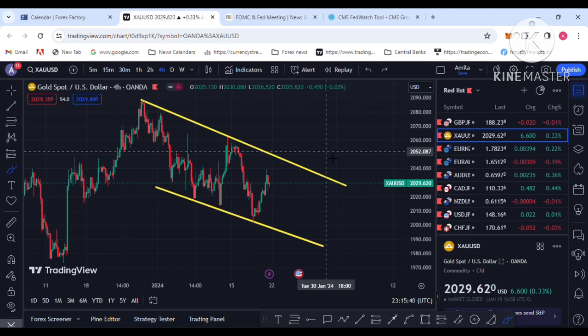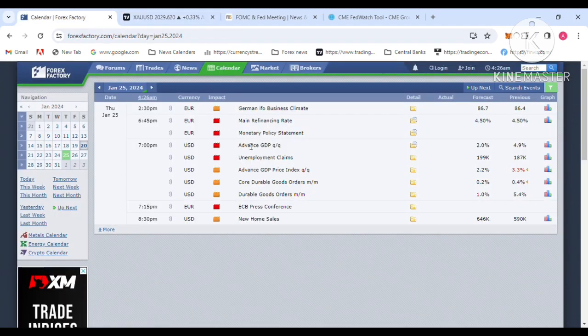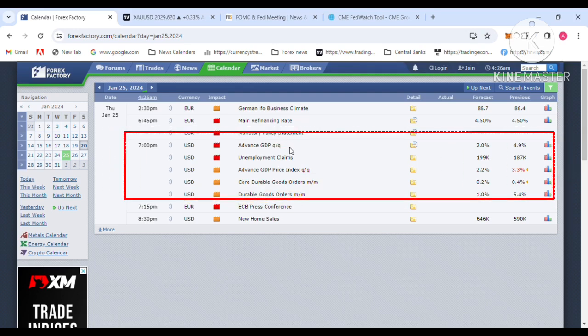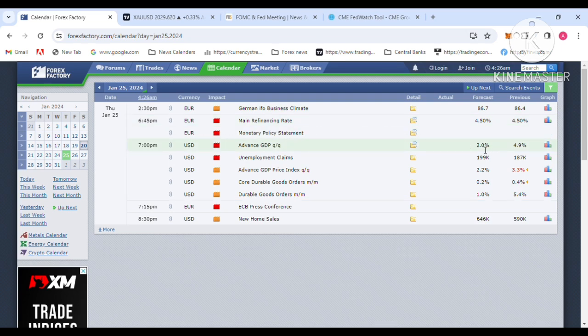If geopolitical tension does not continue much more, the gold price will drop to the 2000 level again with a strong dollar and positive dollar data. Next week the US GDP is due, which is valuable economic data. The previous figure was 4.9 from the Federal Reserve, the American Central Bank. The Fed expects it to drop to 2%.